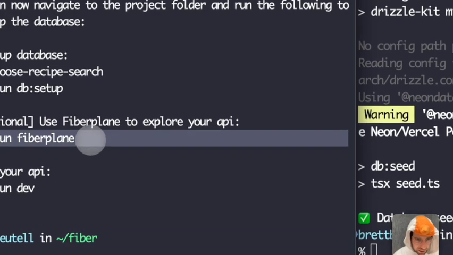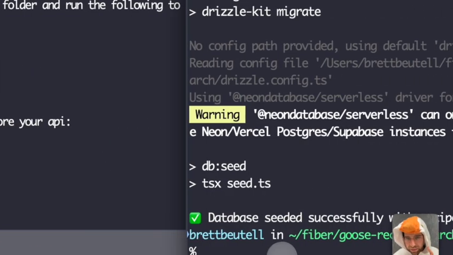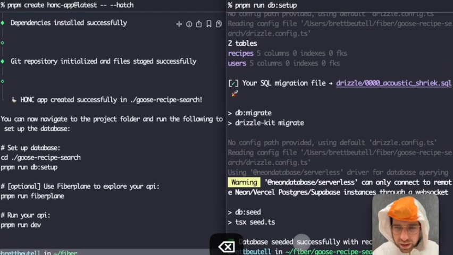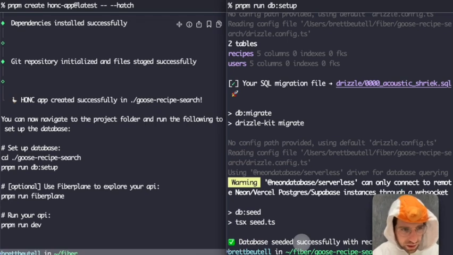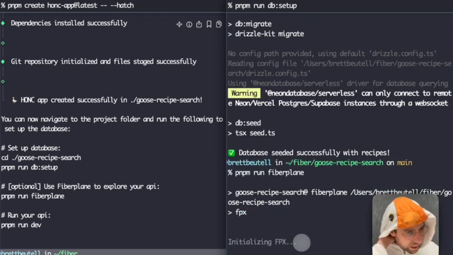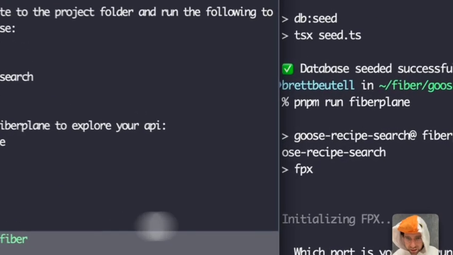Optionally, I can use Fiberplane to explore my API. Fiberplane is pretty cool. It integrates with Hono APIs locally and gives you some goodies for executing requests against your API. So I will do pnpm run Fiberplane. We'll see if this works. Okay. And that's going to start to set up Fiberplane.